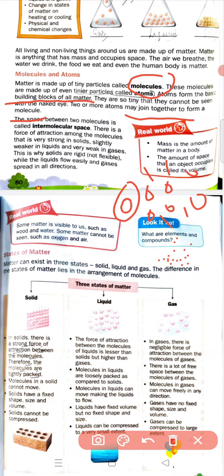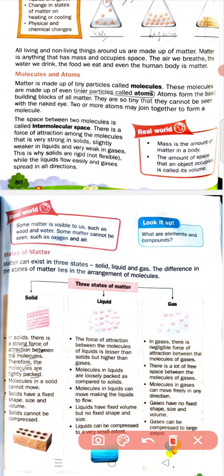It is very strong in solids because they are closely packed. The molecules of a solid are closely packed and they are rigid. Rigid means not flexible. The property of matter that has no flexibility is called rigid.